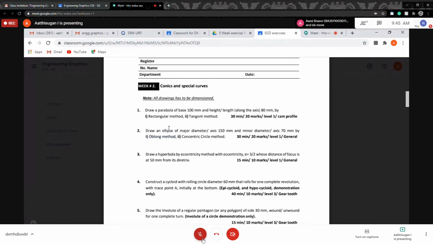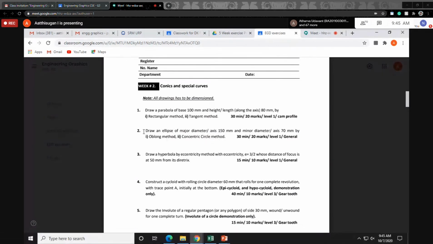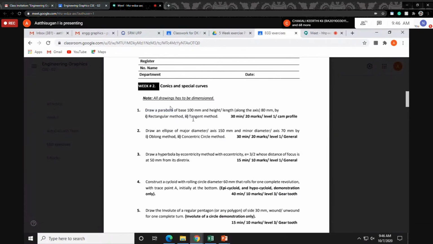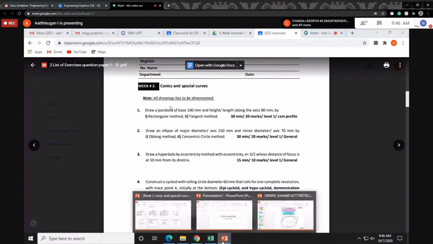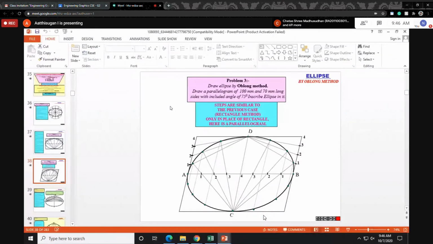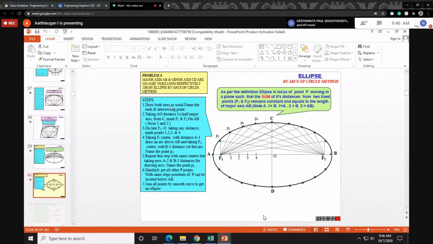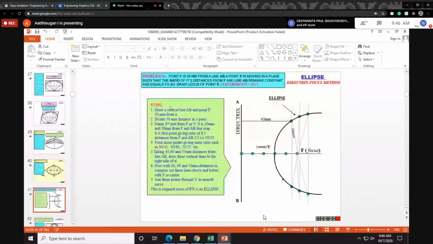There are many methods, but I don't want to confuse you. I will share the PPTs later, you can go through them. From the syllabus point of view, for the second question, only ellipse using two methods: the oblong method and the concentric circle method. Next, we will move to the parabola. In the parabola, again you have two methods to draw: the rectangle method and the tangent method. The ellipse methods are the arc circle method, the rhombus method, and the direct focus method.